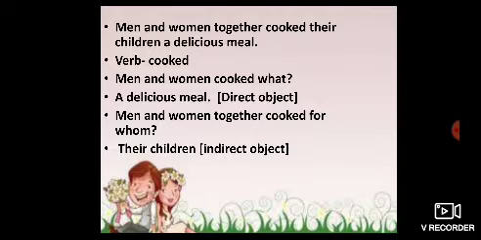And when you put the question for whom after the verb, you will get the indirect object. So, men and women together cooked for whom? For their children. So here their children is the indirect object.